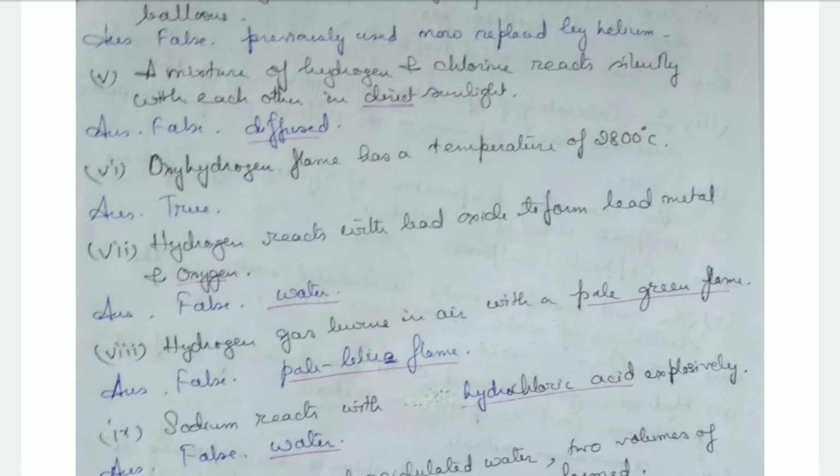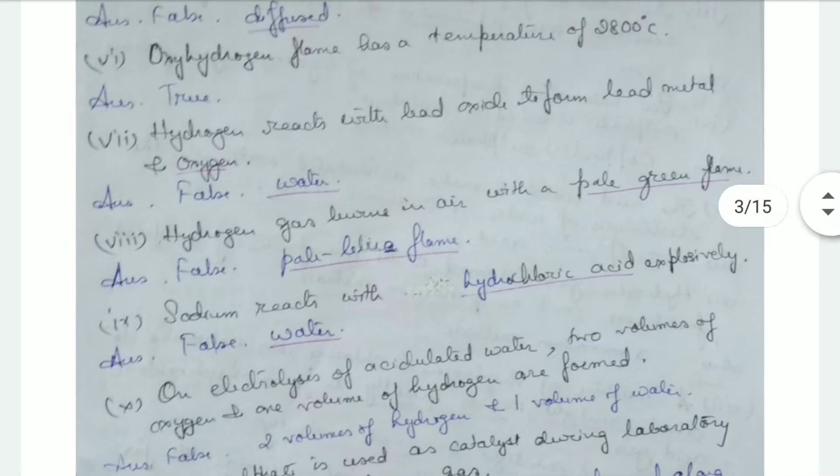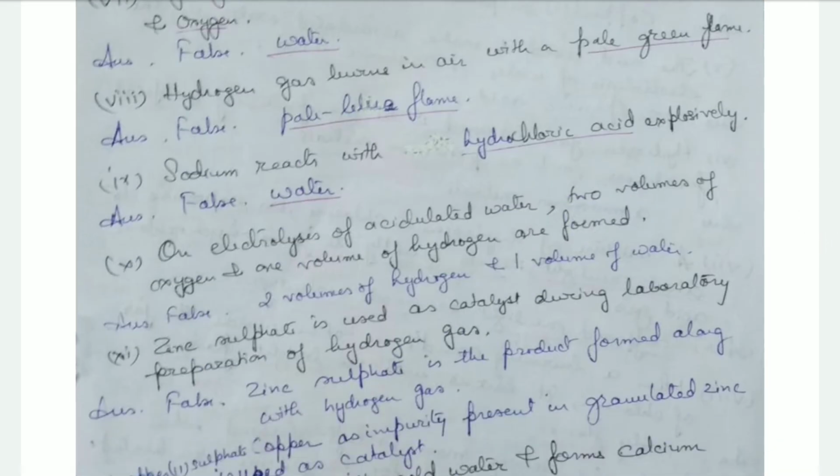Then oxyhydrogen flame has a temperature of 2800 degrees centigrade. That's true. Hydrogen reacts with lead oxide to form lead metal and oxygen. That's false. Lead metal and water are formed. Then hydrogen burns in air with a pale green flame. No, it's a pale blue flame. Then sodium reacts with hydrochloric acid explosively. False. Sodium reacts with cold water.